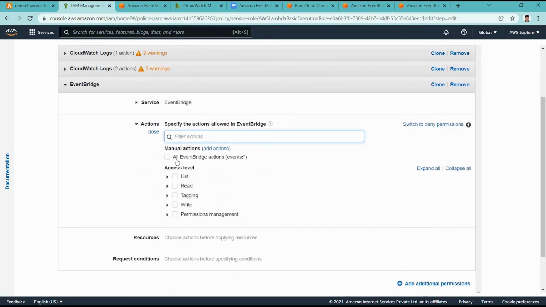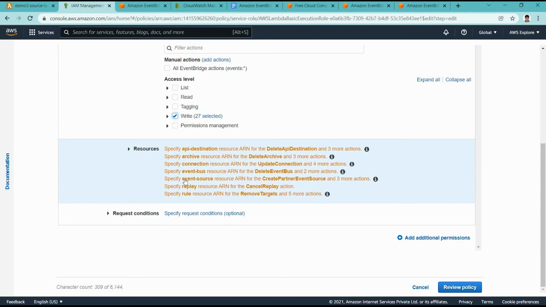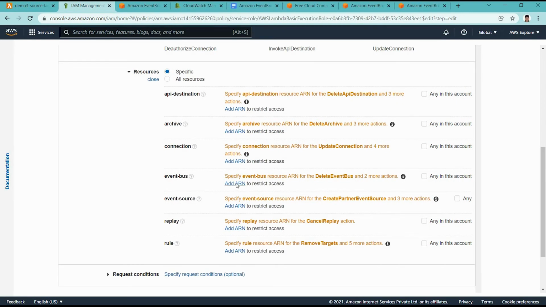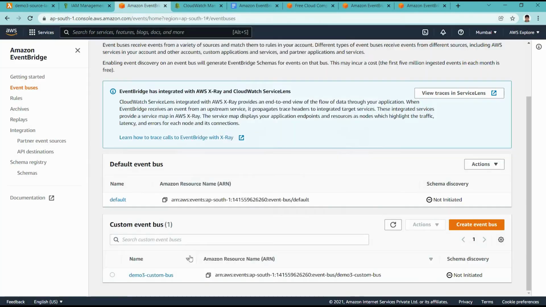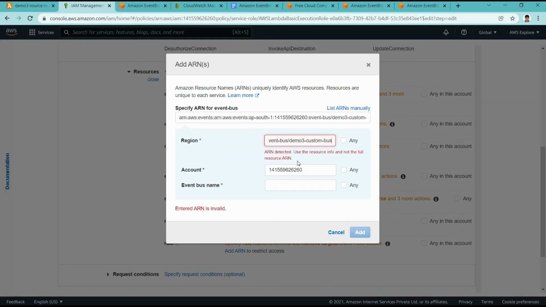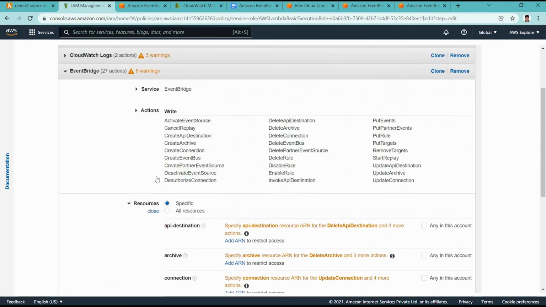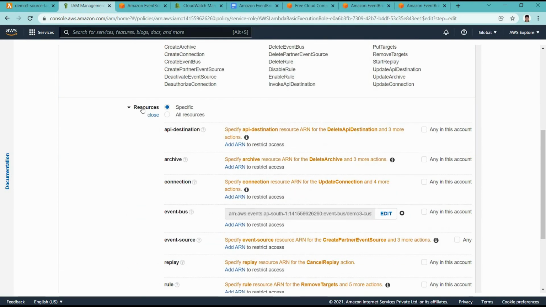We are giving EventBridge permission, specifically for the resource: we are adding the ARN of the custom event bus, so this permission will apply to that particular event bus only in this demo.